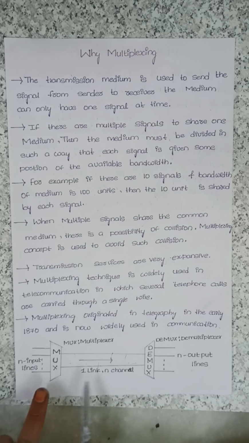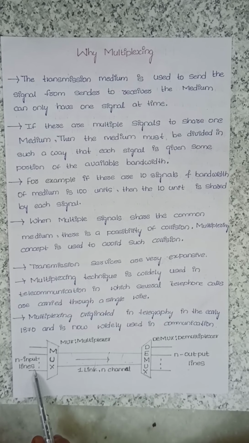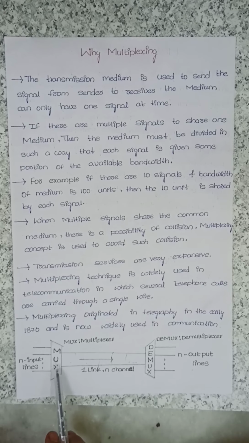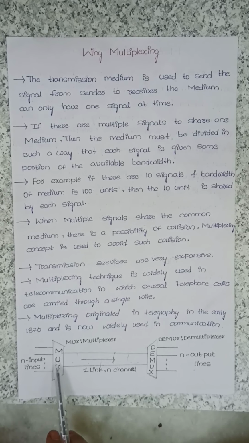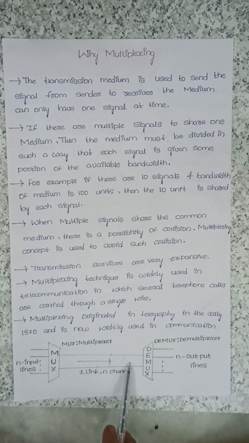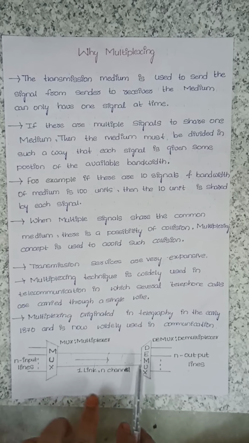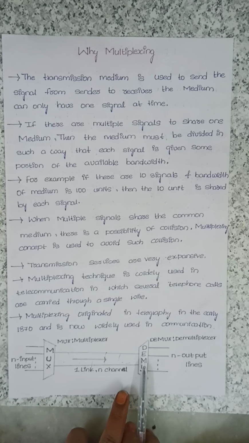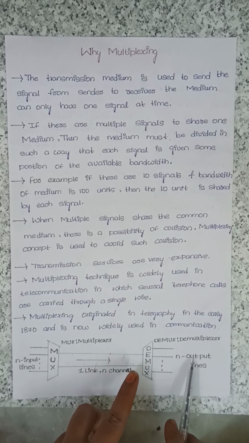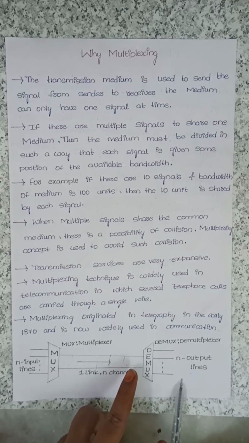See the diagram here. In this diagram, n input lines are there. The multiplexer takes the n input lines and forms a composite signal. That composite signal is received by the demultiplexer. The demultiplexer converts the composite signal into n output lines.